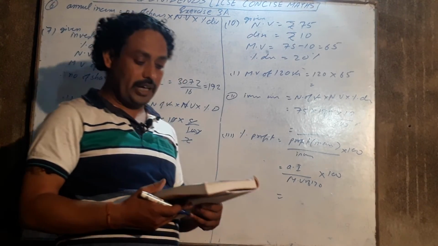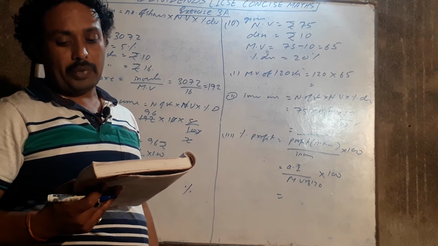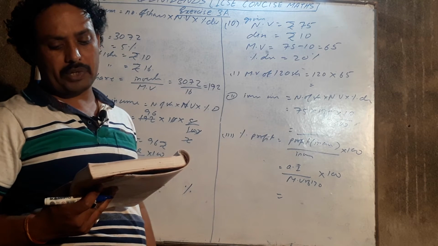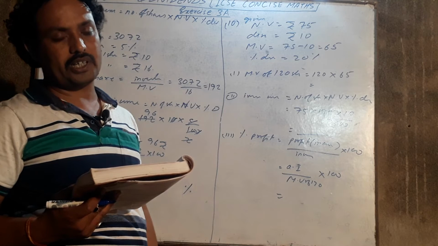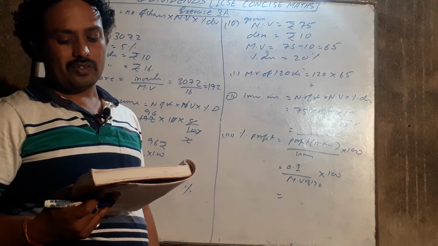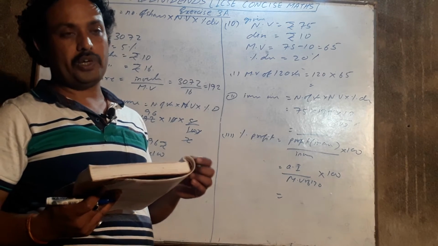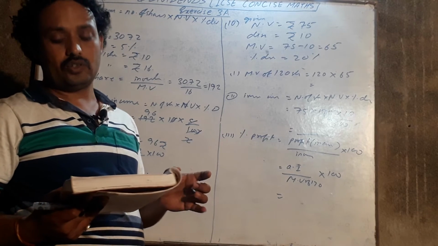Then question number 11. A man has 300 rupees 50 shares of a company paying 20% dividend. Find his net income after paying 3% income tax. The question is nothing, simple. Find the dividend. He has to pay 3% income tax. Solve the question. You can do it.